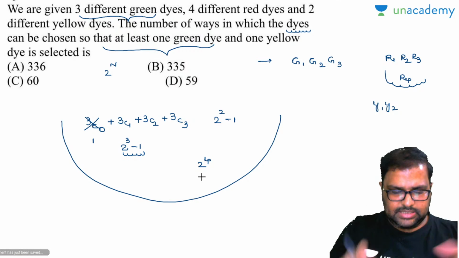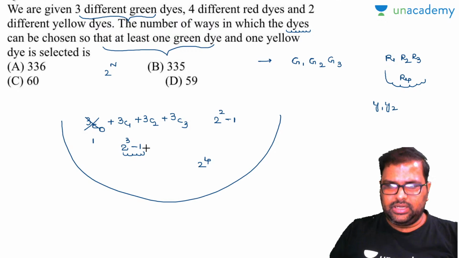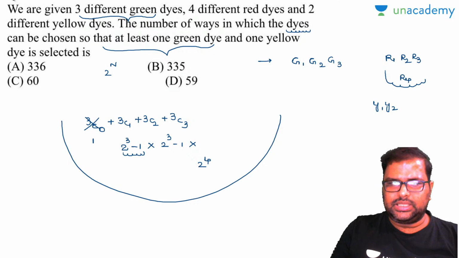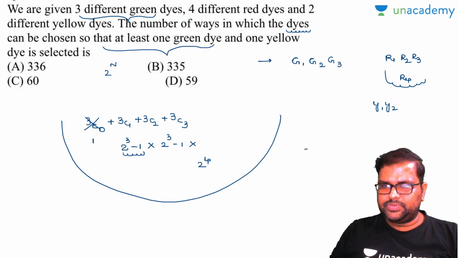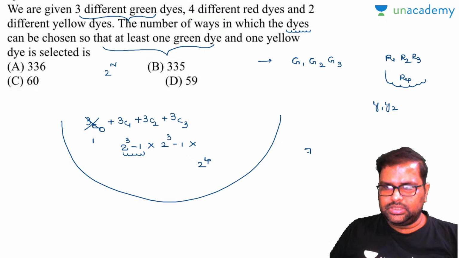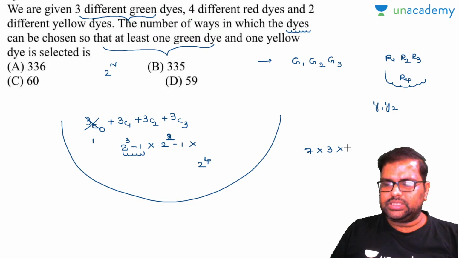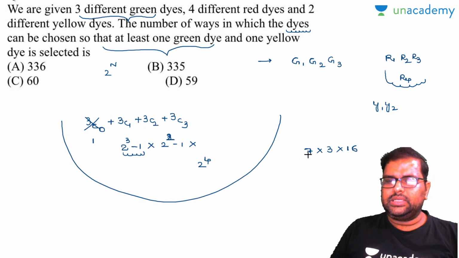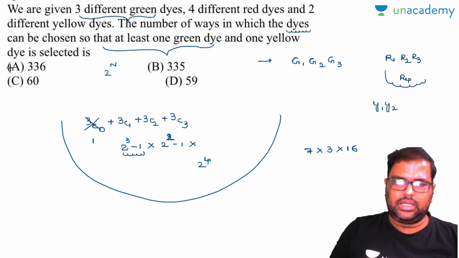Now all these balls are in only one basket. So you have to multiply all those things. 2 cube minus 1 into 2 square minus 1 into 2 to the power of 4. So this is your answer. 2 cube minus 1 is 7. Sorry, 2 square. Now this is 2 square here. 2 cube minus 1 is 7. 2 square minus 1 is 3. 2 to the power of 4 is how much? 16. 7 3s are 21. Last number is 1 and 6. So your answer is 336.